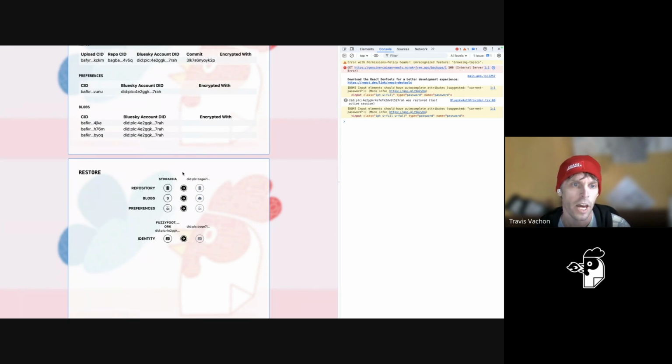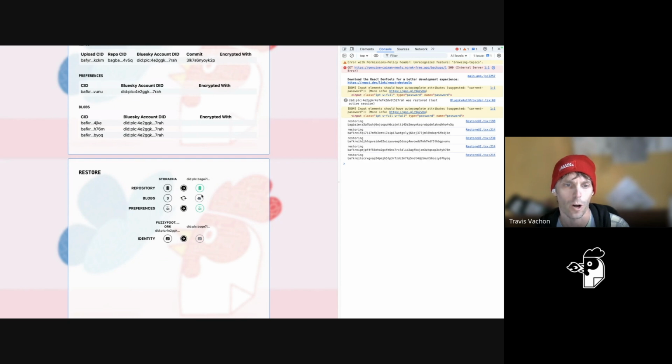But basically, I've authorized against the new PDS. And so now I can go from Storacha to that new PDS, and I can just click these buttons and it'll just kind of do the thing. It's hard to verify that that actually worked, but the fact that it didn't error means that it probably did. This last part is kind of the tricky part, and this is where I actually needed to authorize into my old Bluesky server as well.